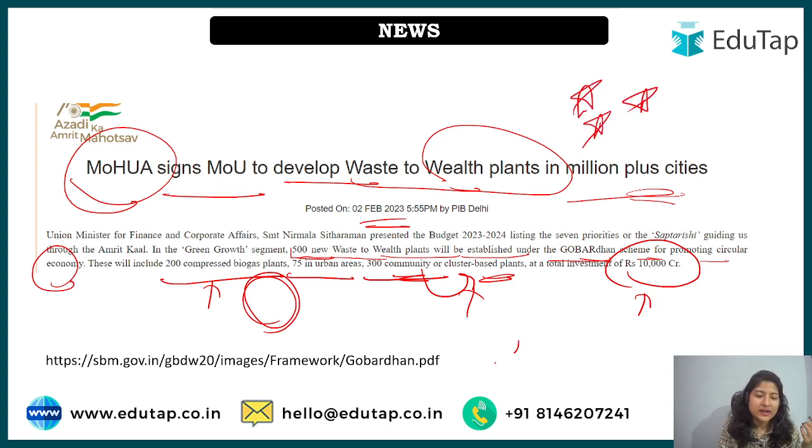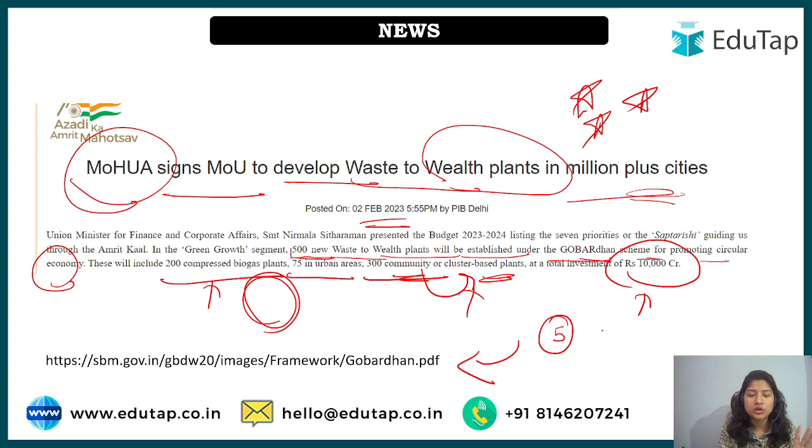And I have added one link. You can find this link in the PDF that you will get in our Telegram channel. You can join the Telegram group from the link available in the description box. I would suggest you go through this link. It is the official framework of the GOBARdhan scheme, and it is just a 5-page document. You need not study all of it.